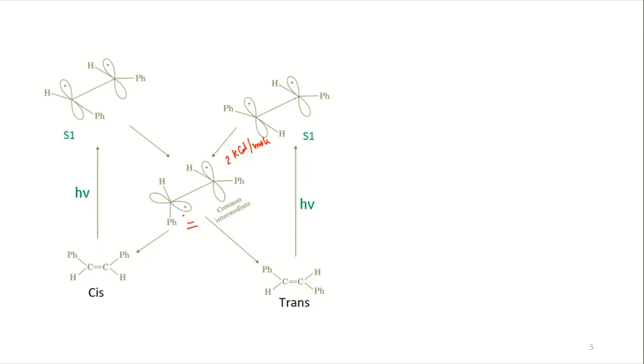Now this is the common state, I mean it is forming from both conformers, from cis and trans. So when it is forming, now it can finally generate the other isomer. So from cis, it can move to trans, and from trans, it can move to cis, via this particular state. So you have further rotation, and then you have the product formation.